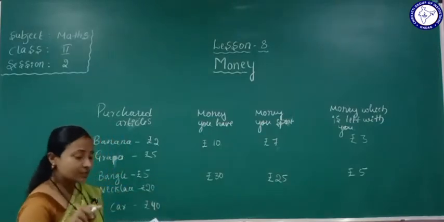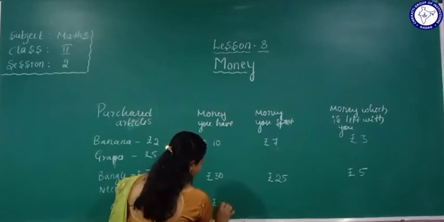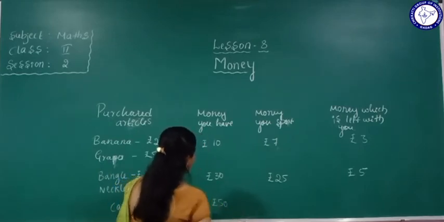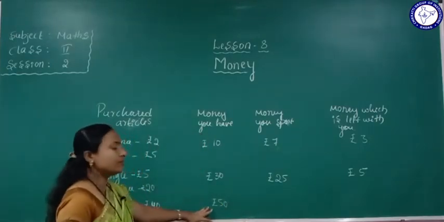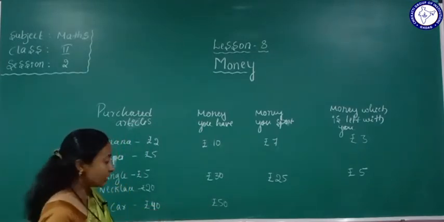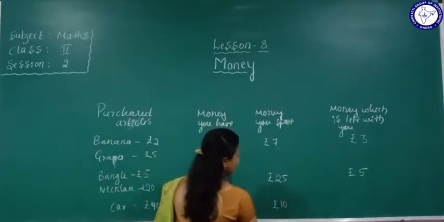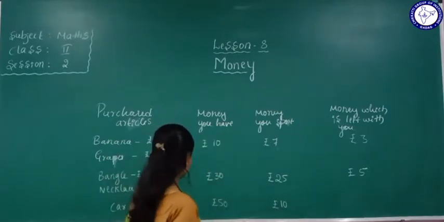So how much amount do you have? You have rupees 50. Okay, so here see students, from the 50, you purchased for rupees 40. Yes, the left amount is how much? Rupees 10 is the left amount. Yes, sorry, that is the purchased amount.